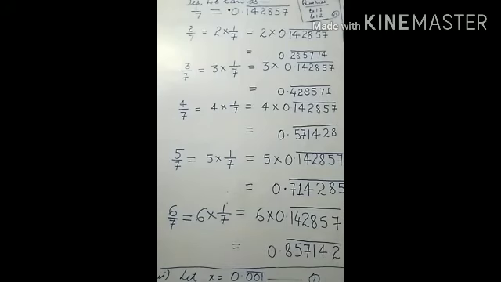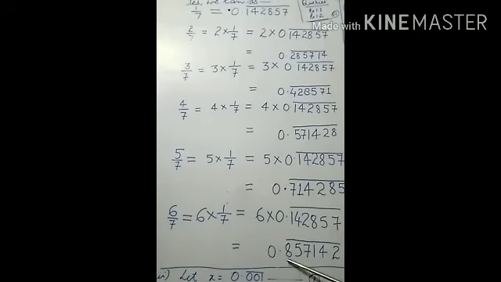Generally, the mistake students make is that they put the bar here, but after multiplication they avoid putting the bar. That is a wrong answer. This bar will cover 6 digits here. After multiplication, here also you have to put the bar covering 6 digits.